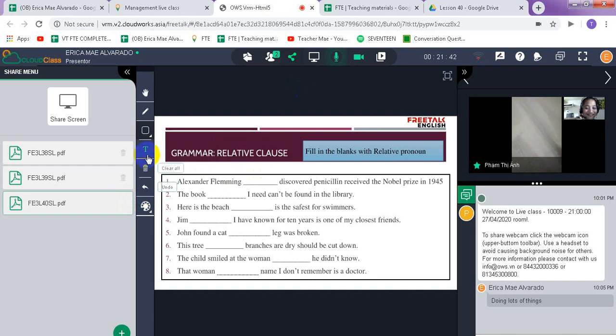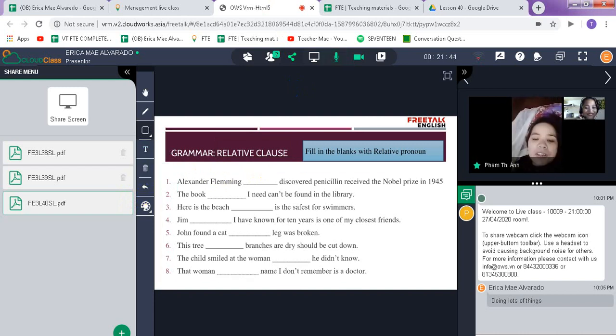Yes, I understand. For the exercise, I have to fill in the blanks by completing them with who, whom, whose, that, which, those words.